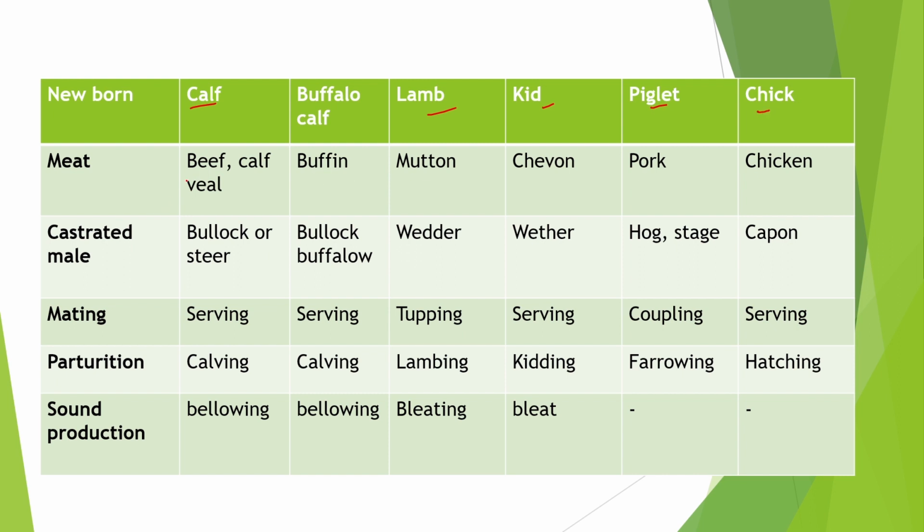The meat of cattle is beef. Meat of buffalo is buffen. Meat of sheep is mutton. Meat of goat is chevon. Meat of pig is pork, and meat of poultry is chicken.